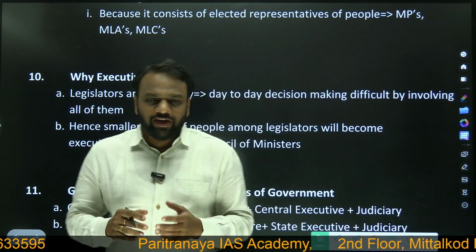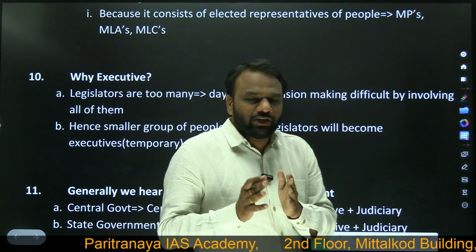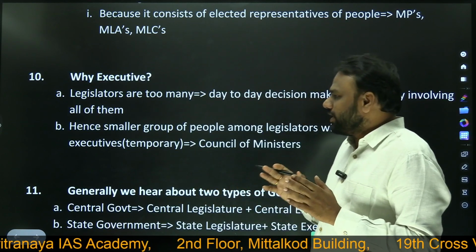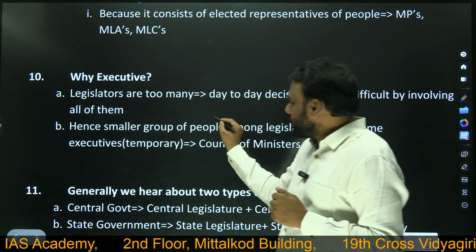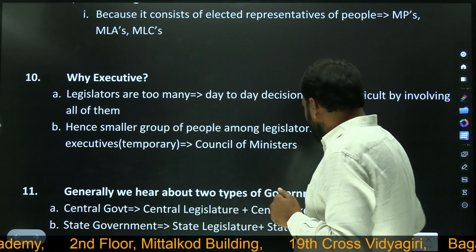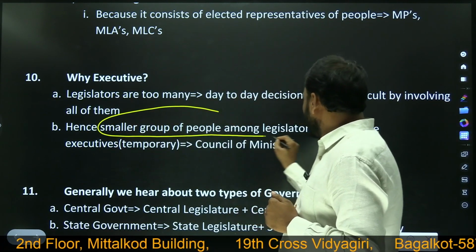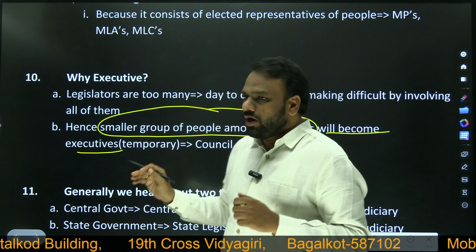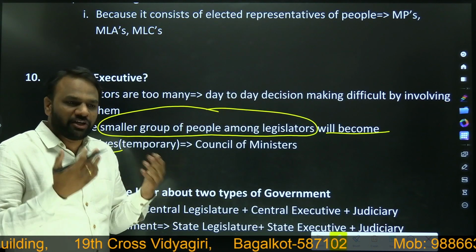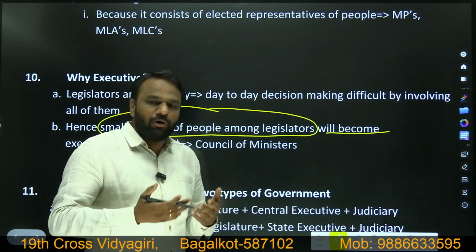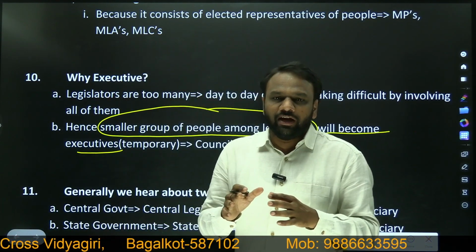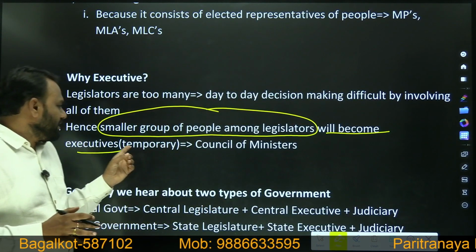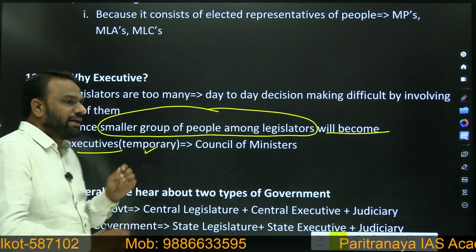That is why all these 800 people cannot sit together and make decisions on a day-to-day basis. We require a smaller body. Hence, a smaller group of people among legislators will become executives. As all the legislators cannot sit at one place and take the decision, a smaller group among the legislators will sit together and involve themselves in day-to-day decision making. We call them executives, or temporary executives.